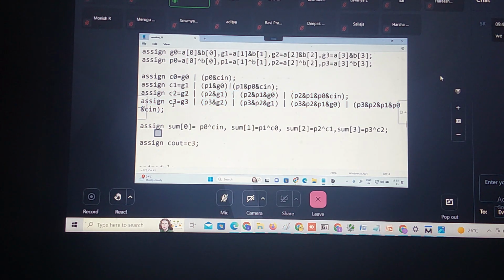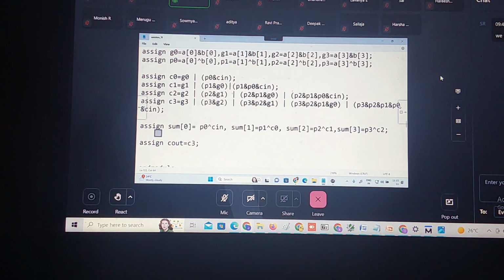Okay, again, the limitation of this carry look ahead adder: you see this C3, 1 input, 2 input, 3 input, 4 input, 5 input. Imagine it is an 8-bit carry look ahead adder. What should C7 be? 1 input, 2 input, 3 input, up to 7 input. There is no uniformity of the circuit. The different input gates you are using lead to the problem of fan in and fan out. All gates will have a typical value of fan in and fan out.